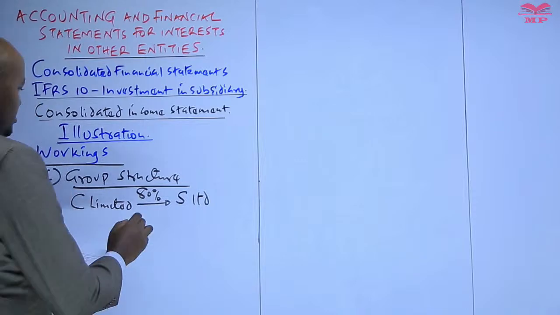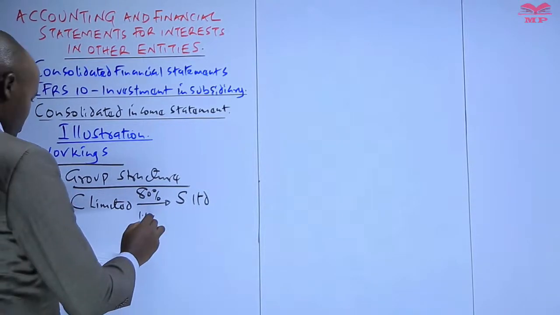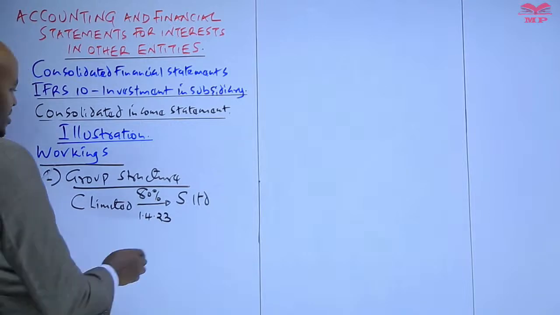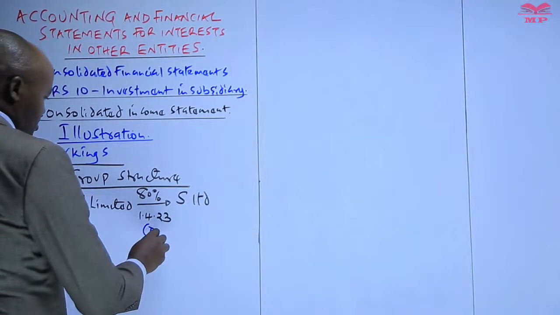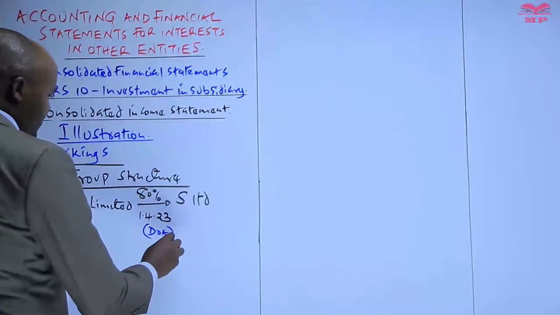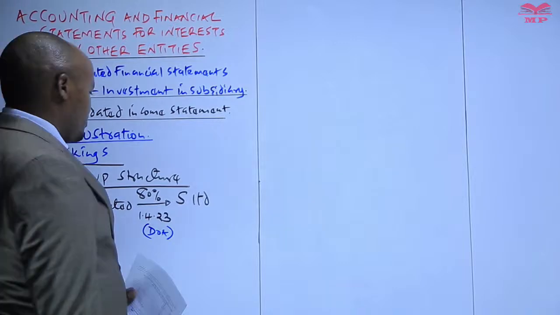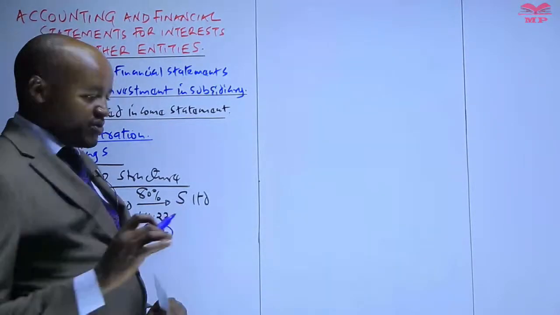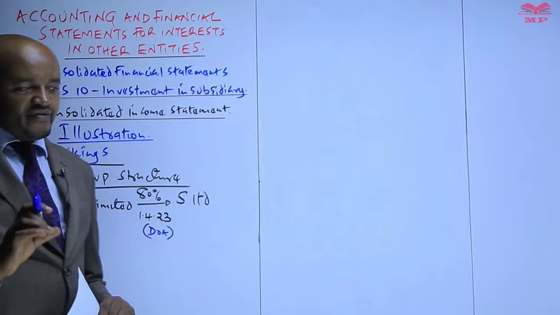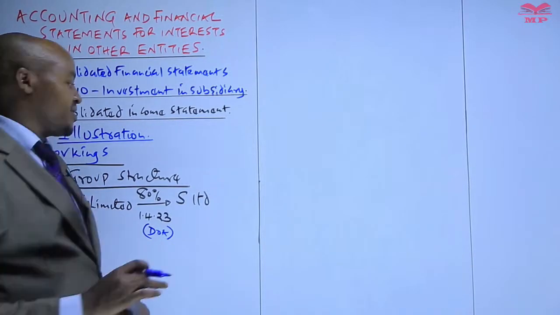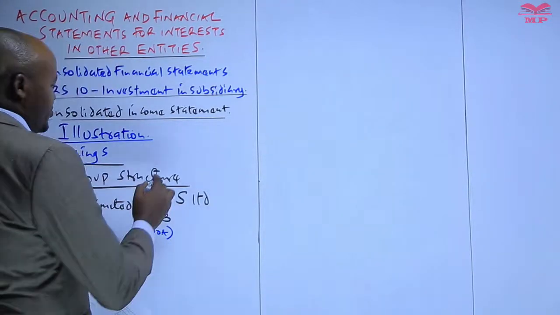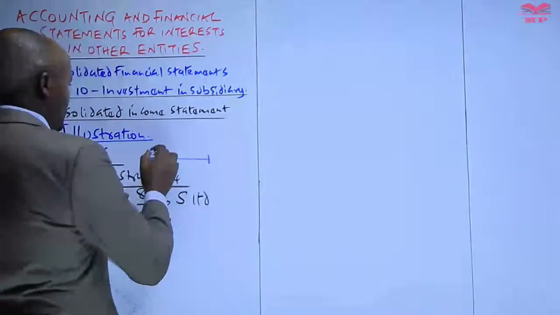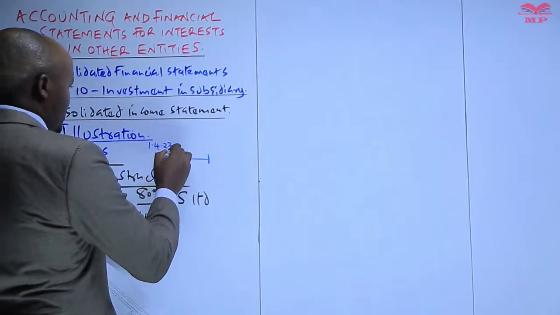On which date? On 1st of April 2023. So 1st of April 2023, this is what we refer to as the date of acquisition. So when preparing the consolidated income statement, it's very, very important for you to identify two dates. The date of acquisition, which we already have there, which is the 1st of April 2023.